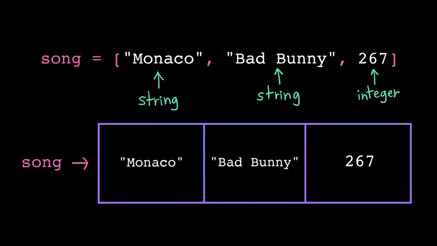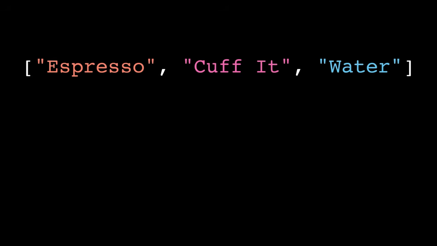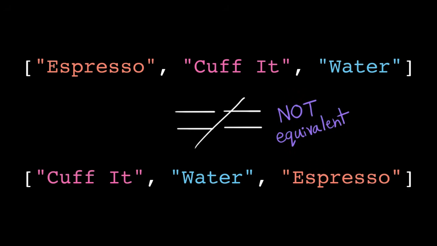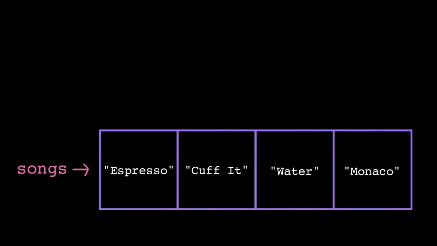Lists store data in an ordered sequence, which means the ordering of the data in the list matters. This list and this list are not equivalent. Even though the data is the same, it's in a different order. Okay, we've organized the data into a nice container, but what if I want to access the individual songs? Remember when I said the order is relevant? We refer to the individual elements based on their position in the list. This is the first element, the second element, the third element, and the fourth or last element.